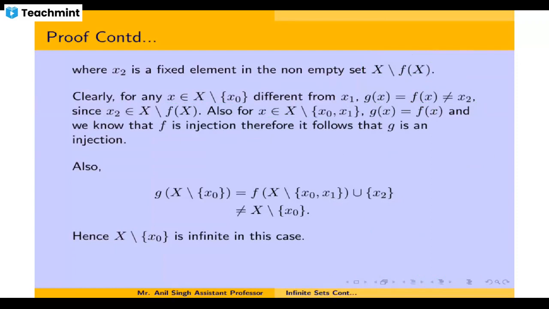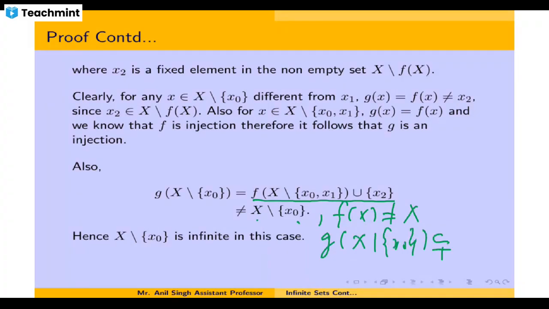This is what I have written here, and this cannot be equal to X minus x naught, since you have f of x not equal to x, so it cannot be equal to X minus x naught. This proves that the range of g, which is g of X minus x naught, is properly contained inside the set X minus x naught.